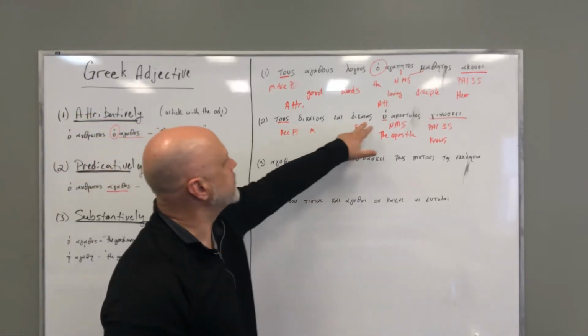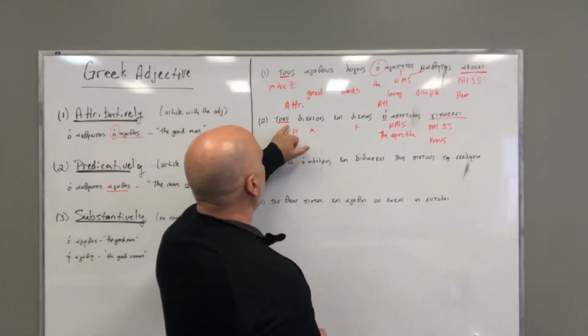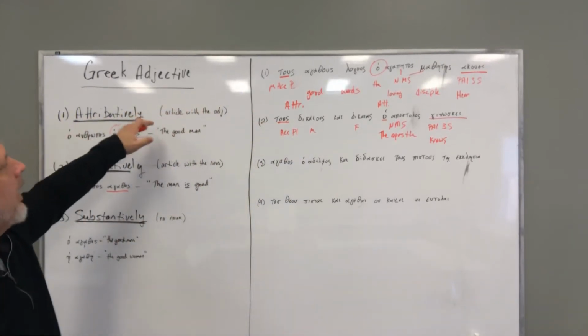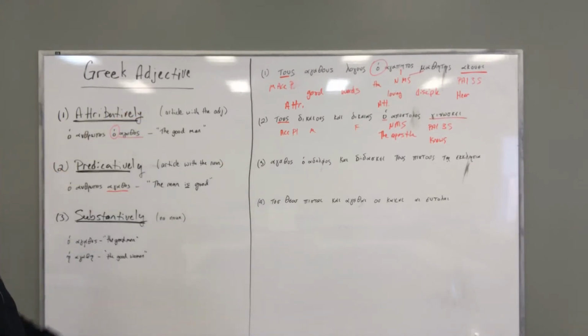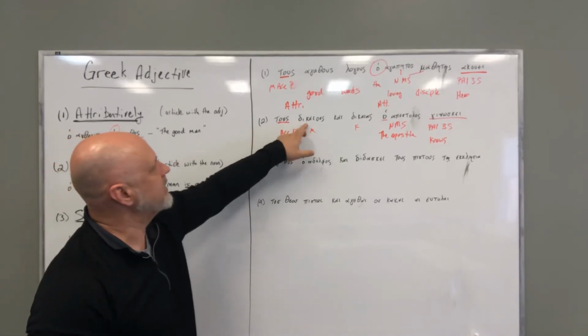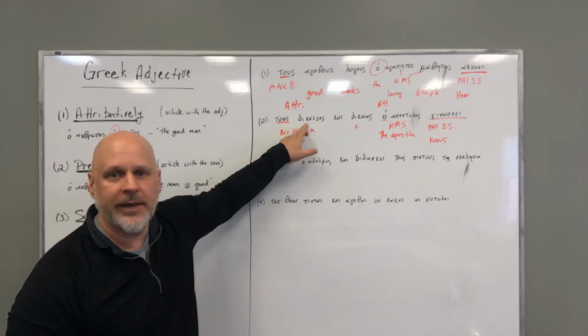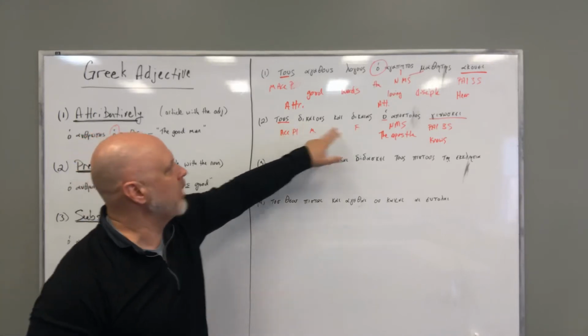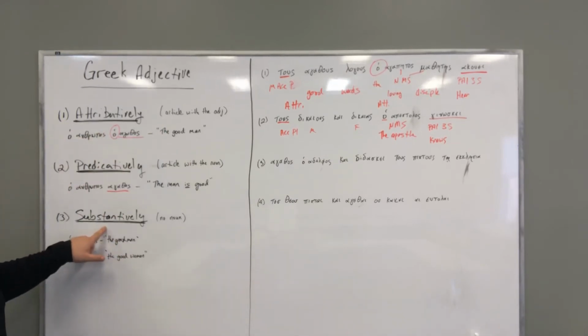And my accusative is matching both of those. So, in what sense is the adjective being used in this sentence? I see my article is connected to the adjective, but I don't have a noun. Right? Do you see a noun? There's no noun here. So it is going to be substantive.